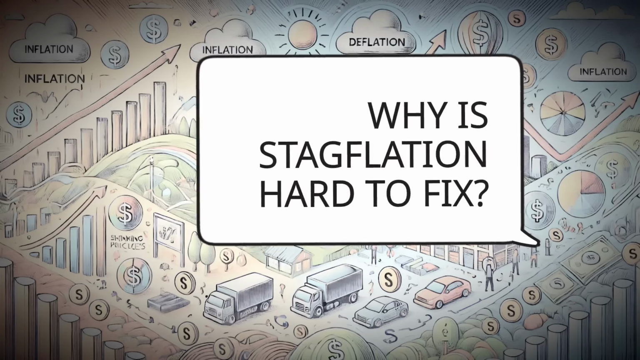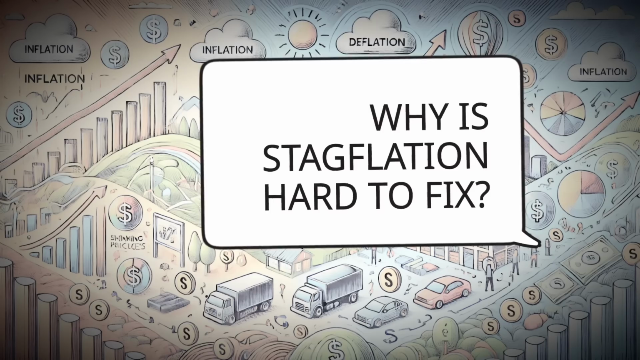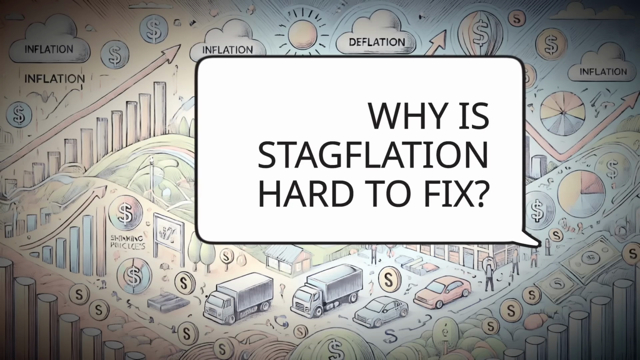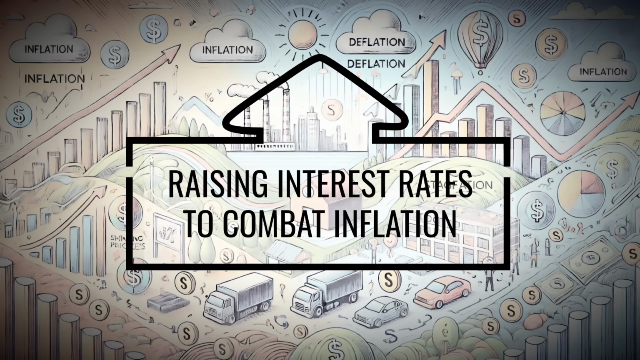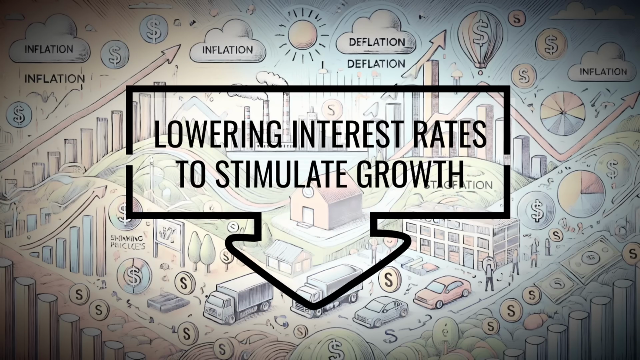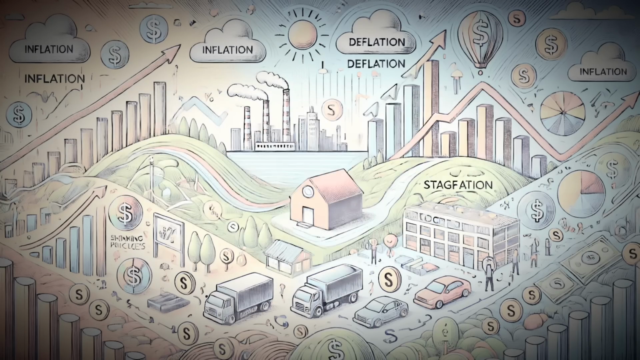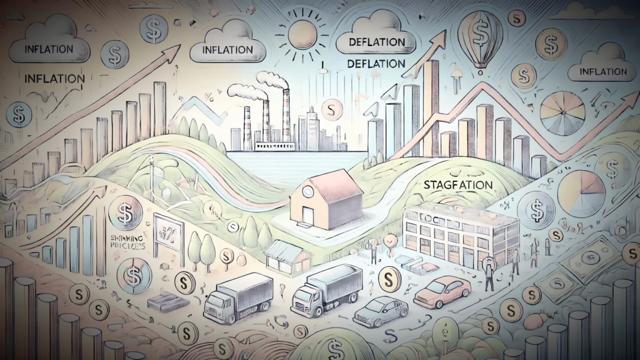Why stagflation is hard for central banks to influence. Central banks, like the Federal Reserve, typically use two main tools to manage the economy: raising interest rates to combat inflation or lowering interest rates to stimulate growth and reduce unemployment. But during stagflation, these tools don't work as effectively.